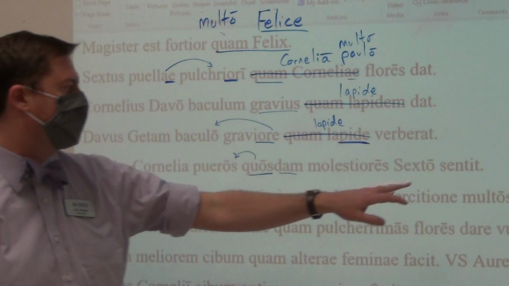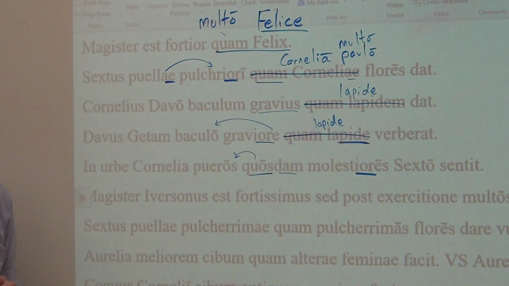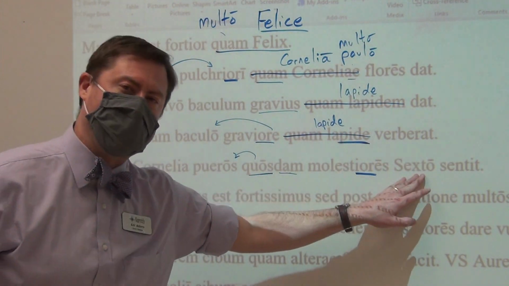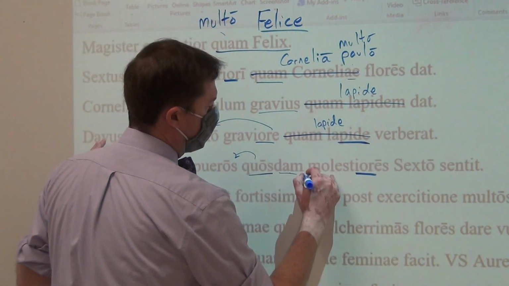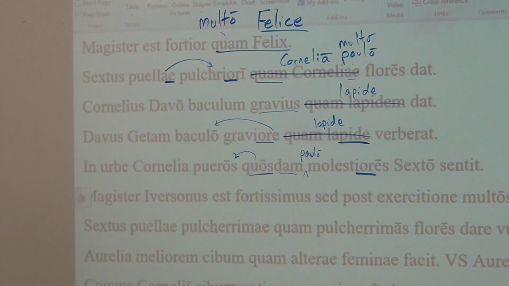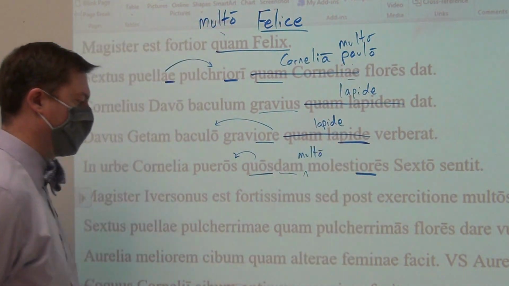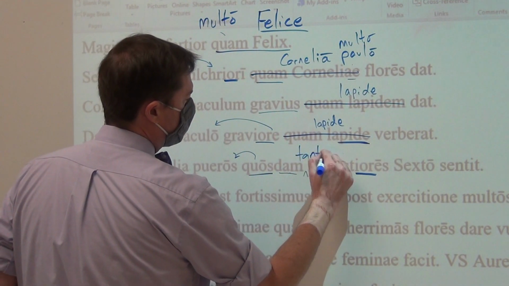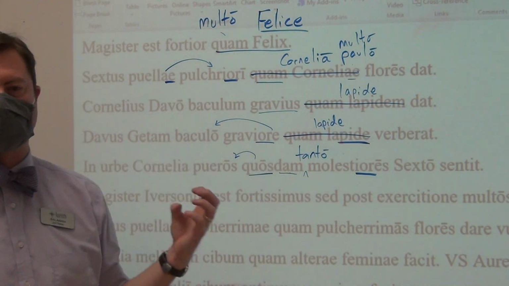In the city, Cornelia notices certain boys more annoying than Sextus. Sexto, ablative: by, with, because of, from, in, on, at. You can add in paulo, more annoying by a little bit, or multo, more annoying by a lot, or tanto, more annoying by so much. Idiomatically, again, we would say so much more annoying.